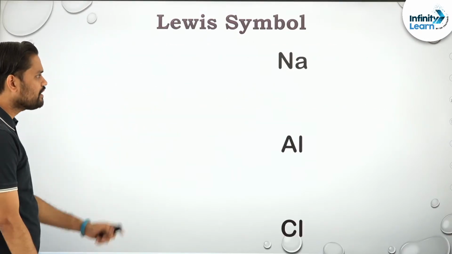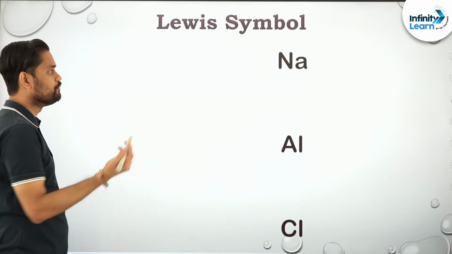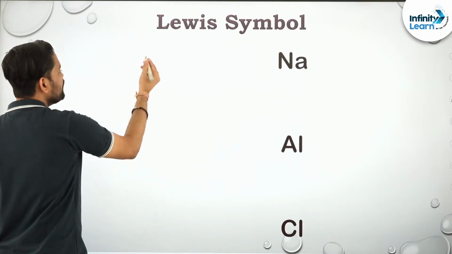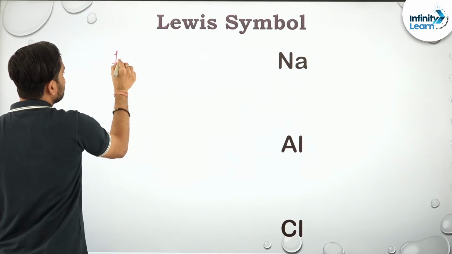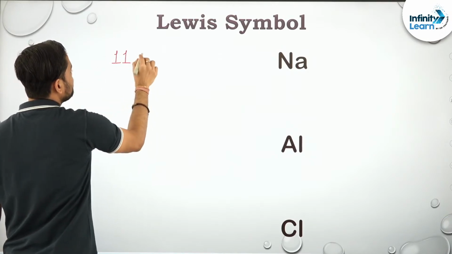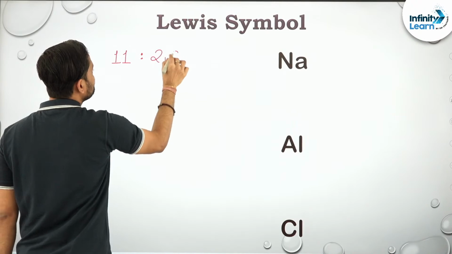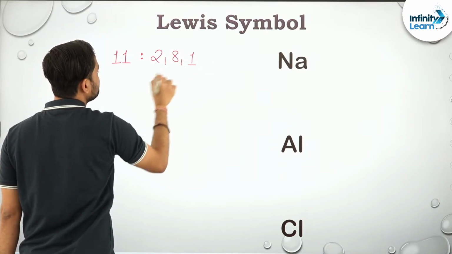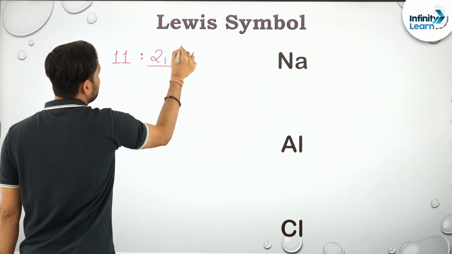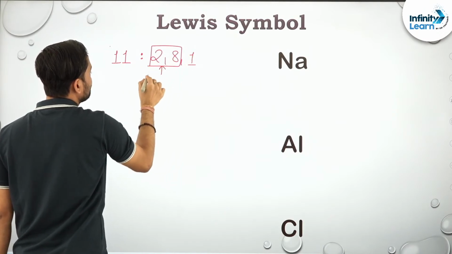Clear? To explain this, let us take sodium. What is the electronic configuration of sodium? Can I say sodium has atomic number 11, so its electronic configuration will be 2, 8, 1. So these are known as what? Core electrons.